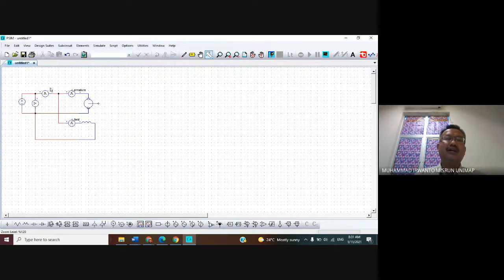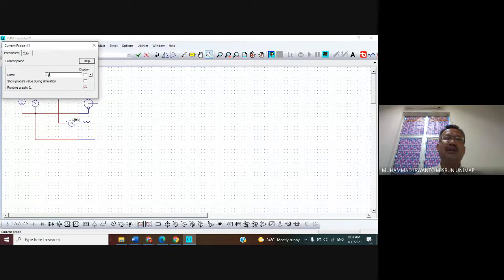And then this current measurement measures the current flowing from this DC voltage source, as the input for the DC motor. So I give the symbol I input. Just click here.